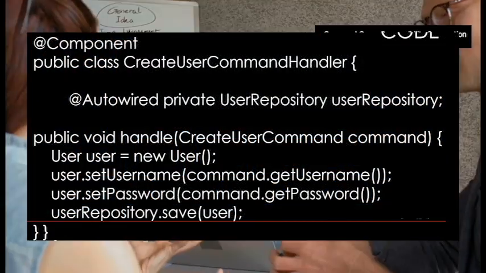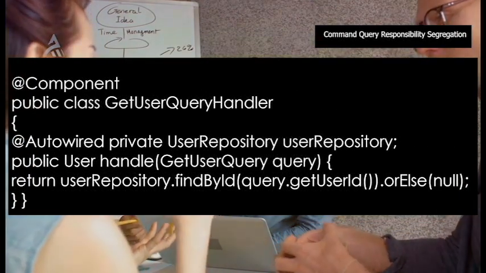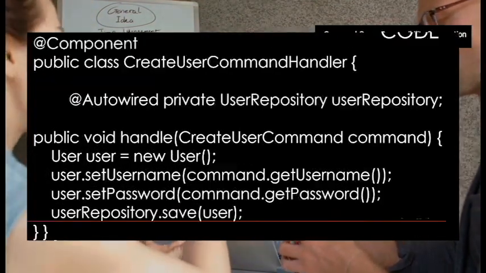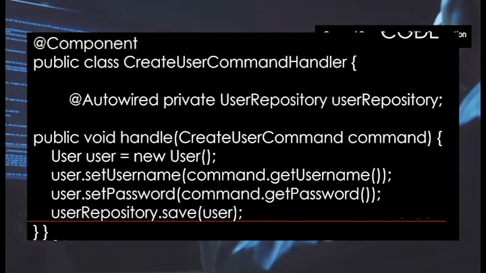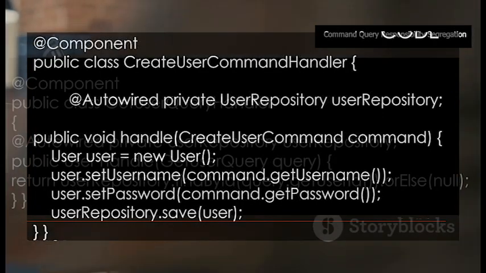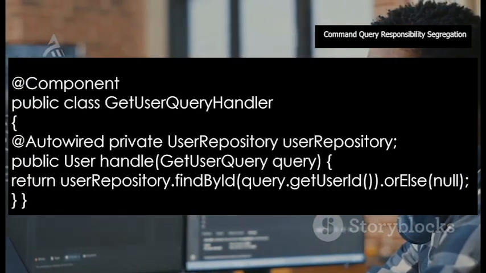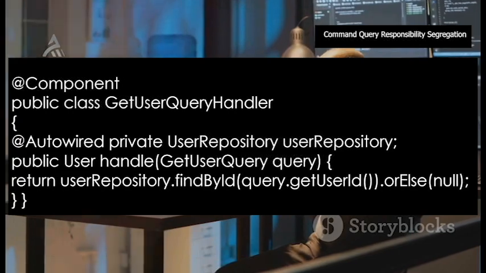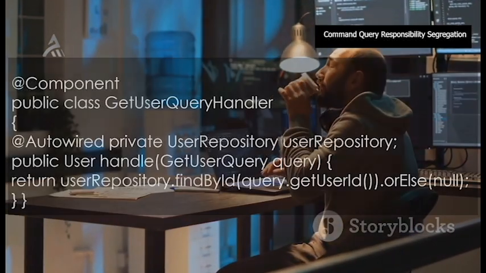Here's a command handler for creating a user and a query handler for retrieving user details. In this command handler, we're creating a new user. The command might be something like CreateUserCommand, which is processed by the command handler to update the user database. And here's a query handler that retrieves user details. This handler might use a different data store or a cached read model optimized for quick lookups.